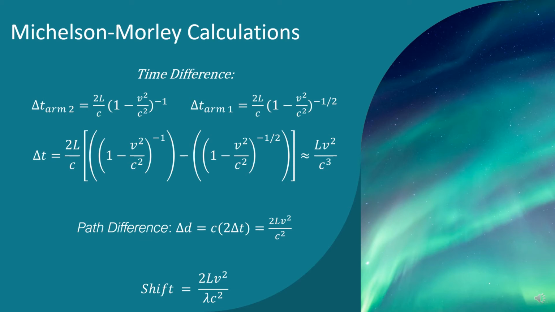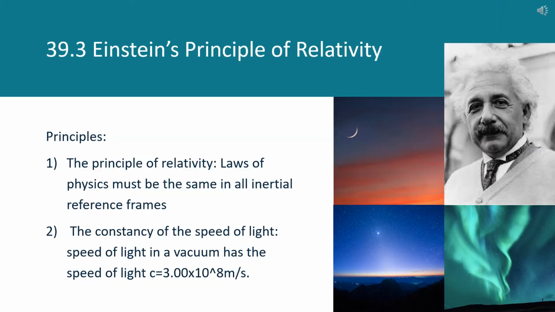And the path difference can be defined as twice the length times velocity squared over the speed of light squared. And the shift would be the same equation as the path difference, except 1 over lambda would be multiplied into that equation. To remove a lot of the difficulties that arose with Galilean's way of dealing with relativity, Einstein simplified it and based a special theory of relativity on two principles.